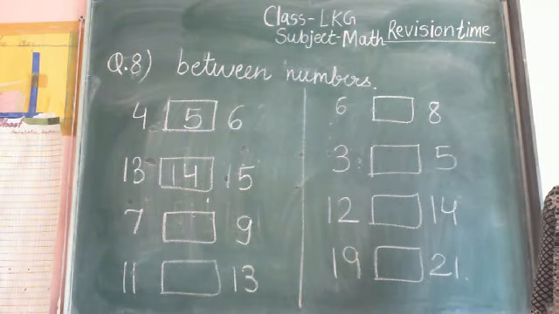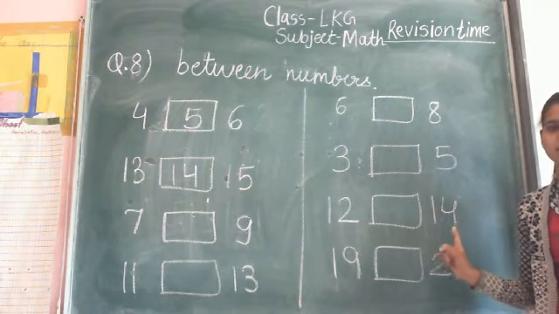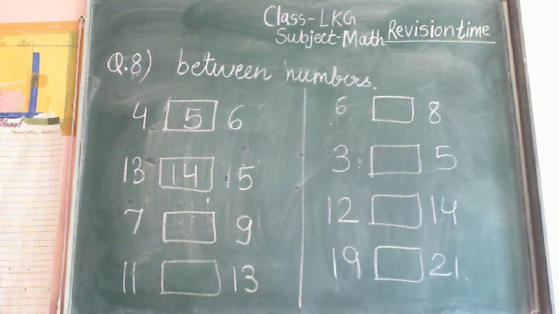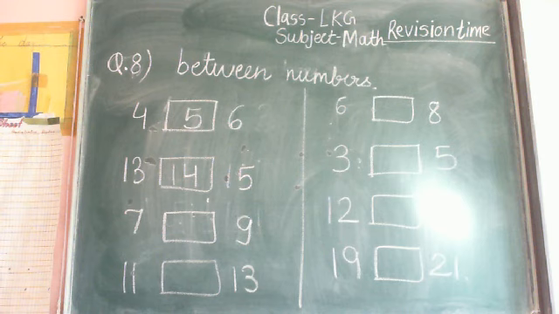Write down between numbers. Here is 12 and here is 14. Too fast. This is question number 8, between numbers.